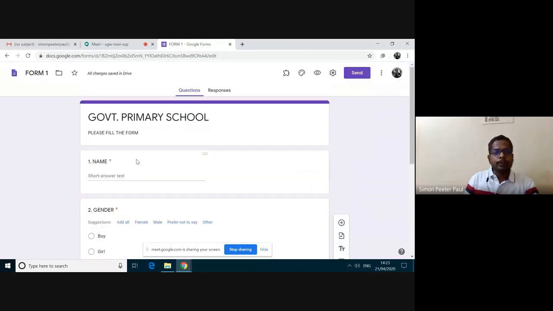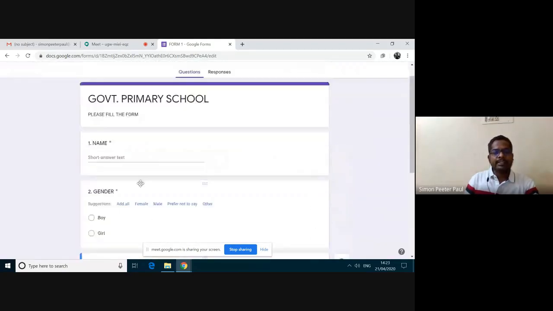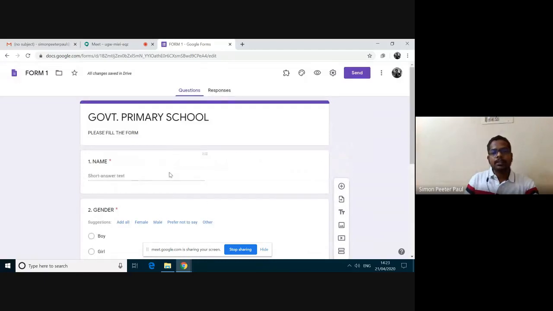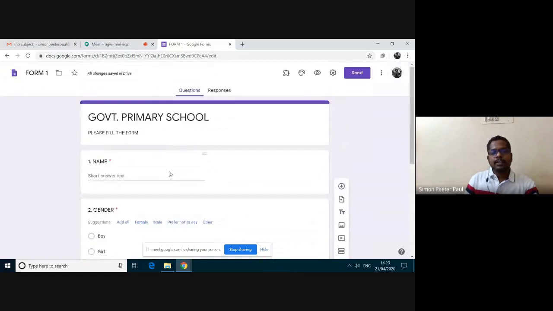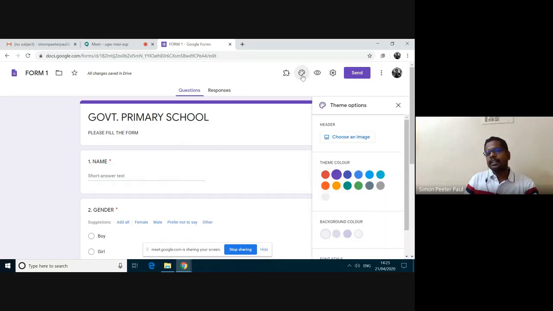I want to preview how it gets displayed to the students. I have typed 3 questions and I want to check how it gets displayed. On the top, you could see these options. This one is add-on, you will learn tomorrow. This one is theme color. I'm clicking this theme, and I can change the theme color.